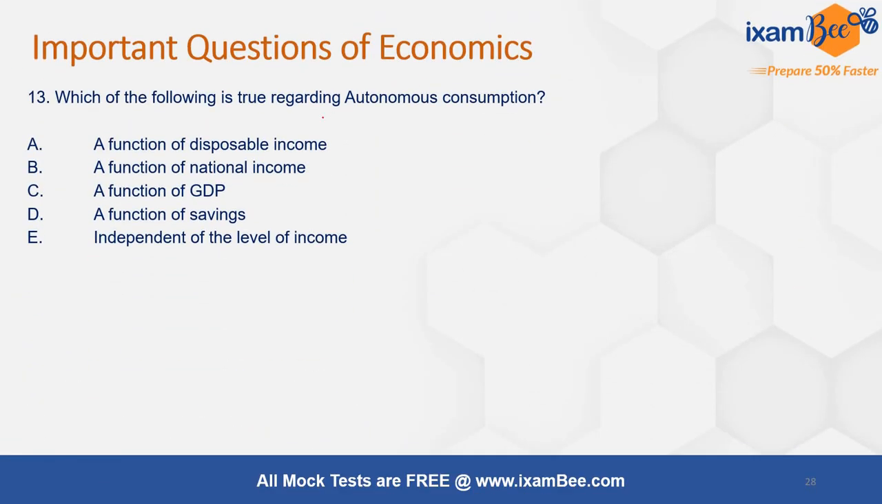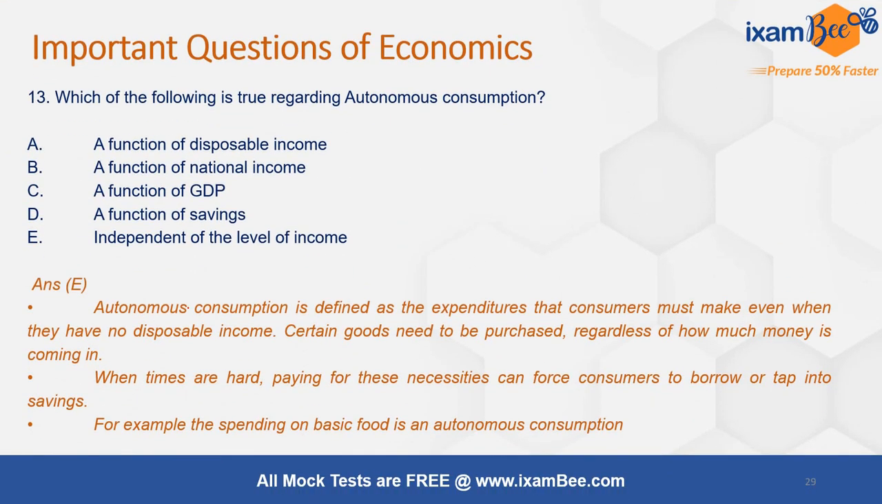Next question is, which of the following is true regarding autonomous consumption? So autonomous consumption is that consumption which does not depend upon the level of income. Hence the right answer is answer E. It is independent of the level of income. It is not a function of disposable income. It is also not a function of national income and GDP, and it is also not a function of savings. Hence the right answer is answer E here.